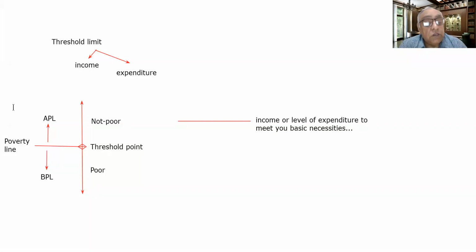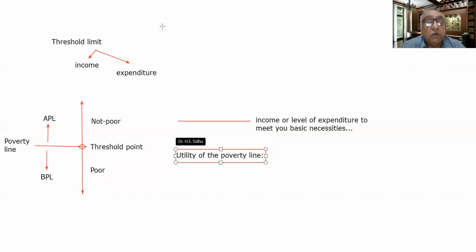Now a very simple point I would like to discuss here, that is the utility of the poverty line. What is the basic utility of this poverty line?